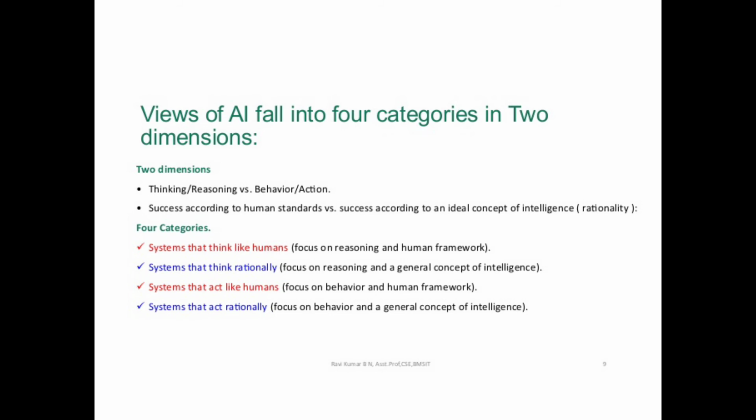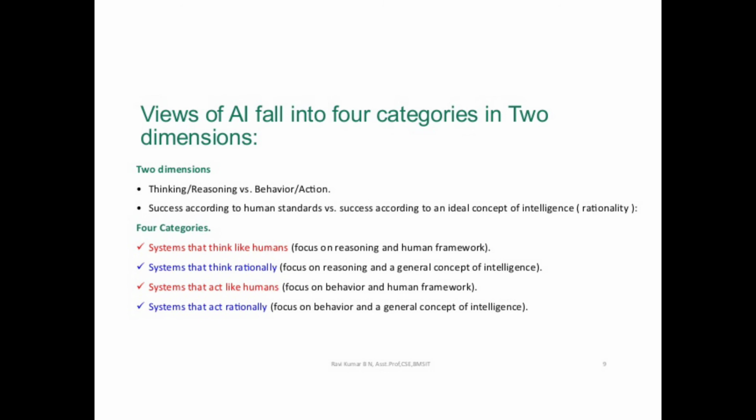Systems that think rationally focus on reasoning and general concept of intelligence. Systems that act like humans focus on behavior and human framework. Systems that act rationally focus on behavior and general concept of intelligence. These are the four categories.